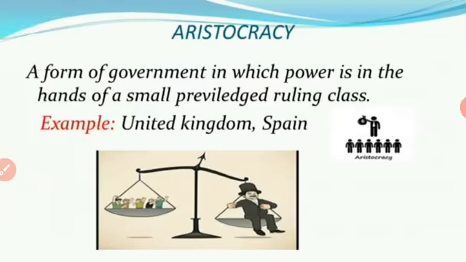Okay. First one, aristocracy. A form of government in which power is in the hands of a small privileged ruling class. That is, the government was ruled by the upper section of the society. So privileged means upper class people. The government is ruled by upper class people. For example, United Kingdom and Spain. So look at the picture. The group of people is ruled by the upper class people.